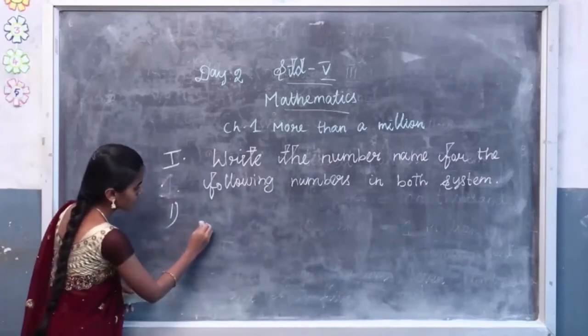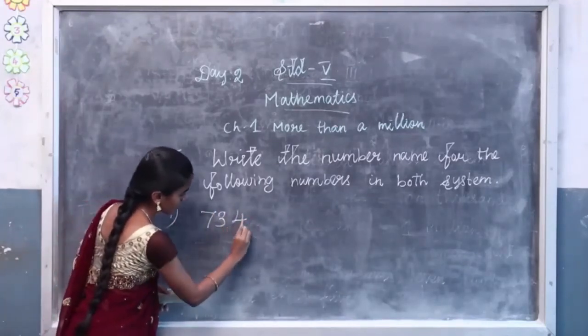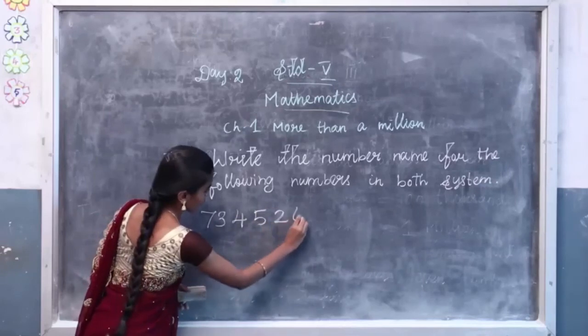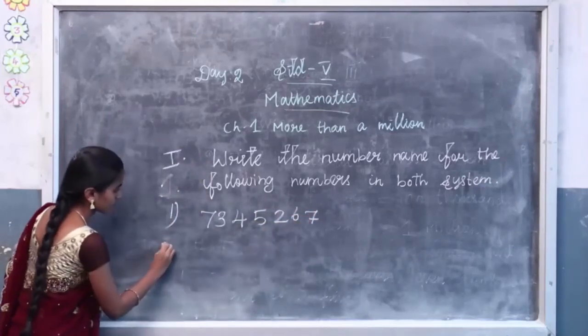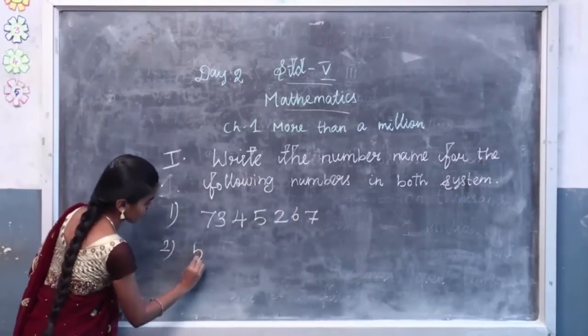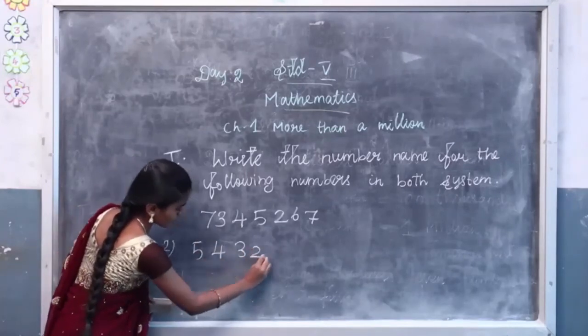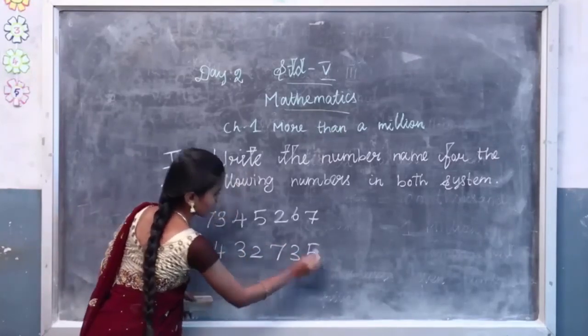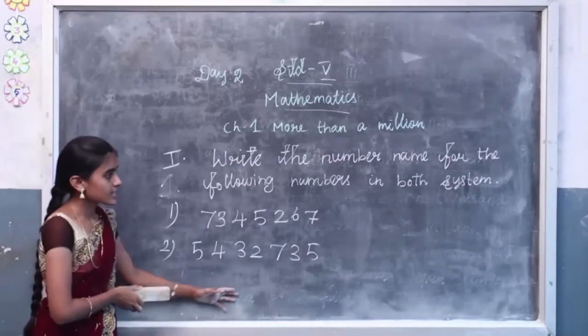Write the first sum: 7345267. Second sum: 5432735. So see the numbers, these are all 7-digit numbers.